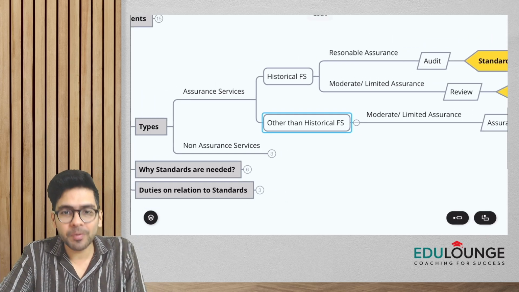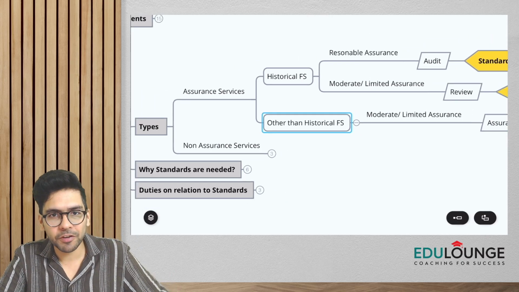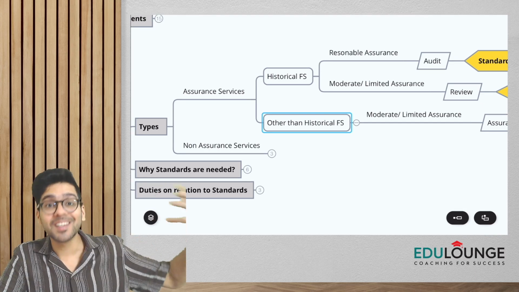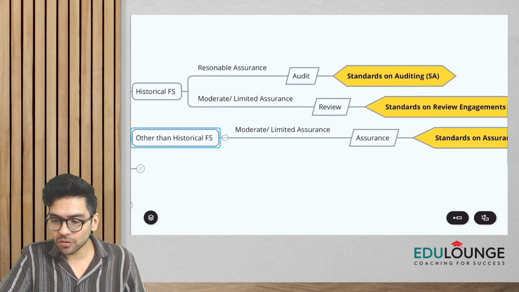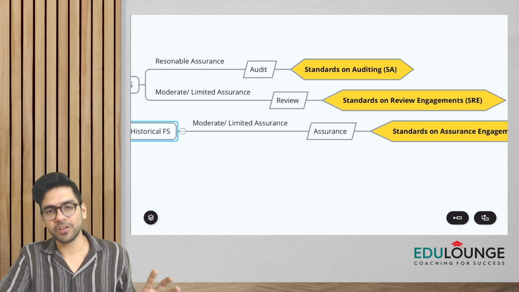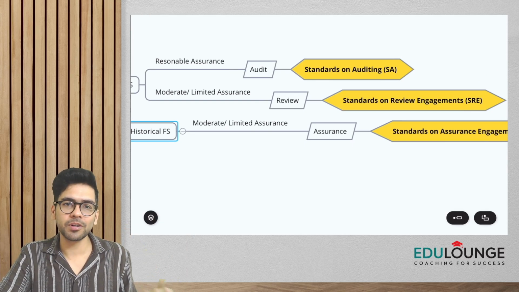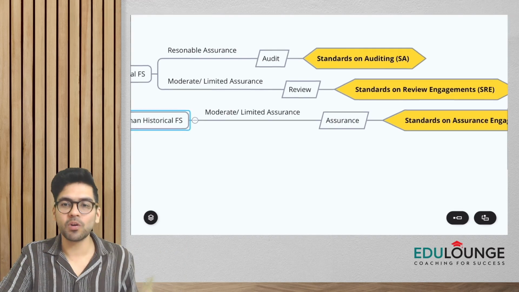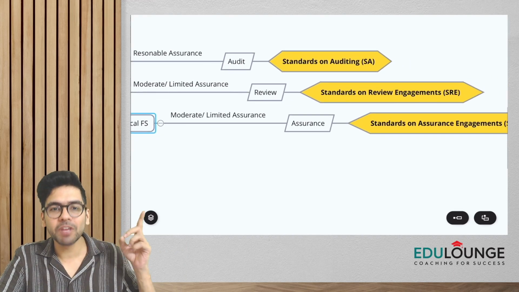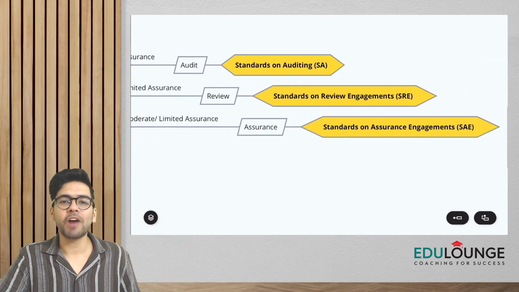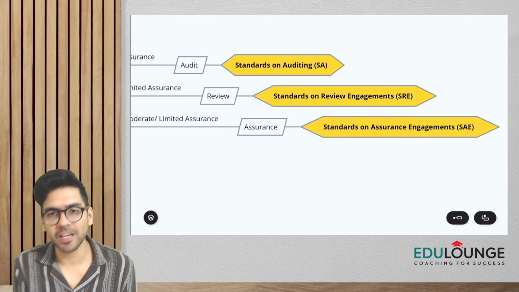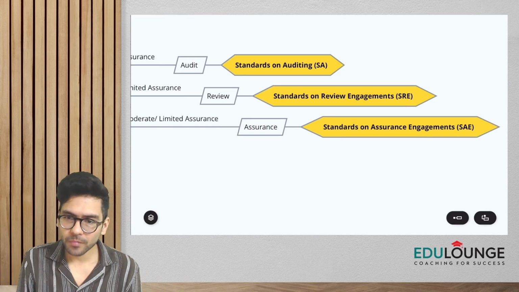Okay, and remember, guys, when we are giving moderate level of assurance on a subject matter which is other than historical financial statements, this type of work is called assurance. Okay, the institute perhaps couldn't find any other word, so they have given the word assurance only, right? And if you're doing such kind of work, you have to follow standards on assurance engagement. We call it SAE.